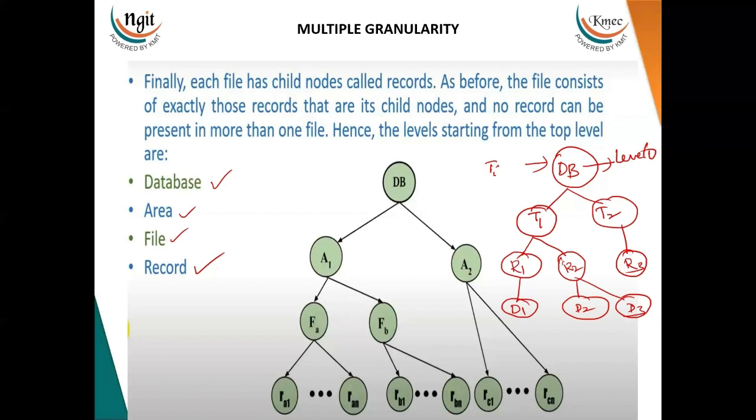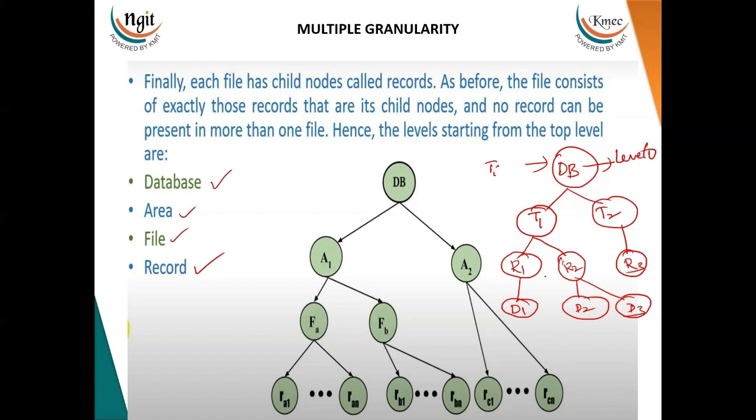So when the database is locked, all tables or records present inside the database automatically get locked. Thereby the other transactions which want to access or perform any operations cannot do so.